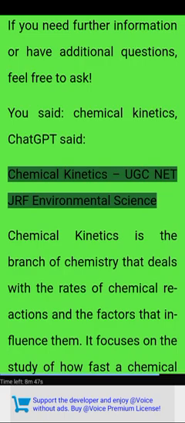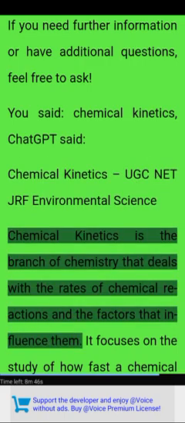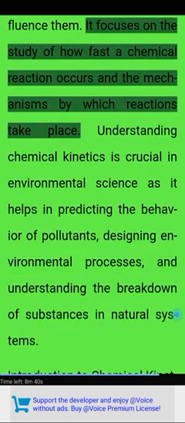UGC NET JRF Environmental Science. Chemical kinetics is the branch of chemistry that deals with the rates of chemical reactions and the factors that influence them. It focuses on the study of how fast a chemical reaction occurs and the mechanisms by which reactions take place.